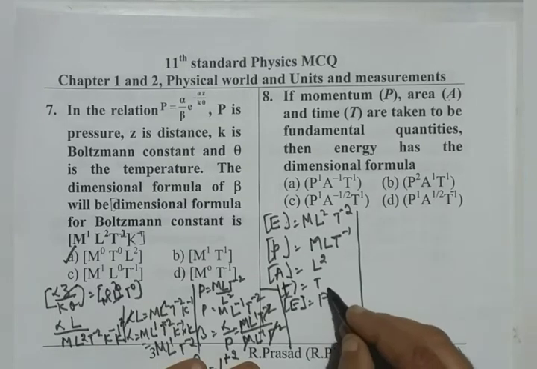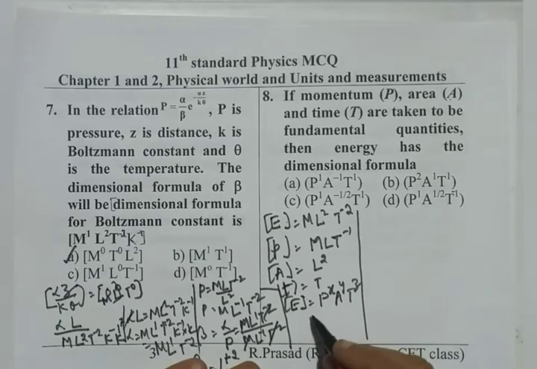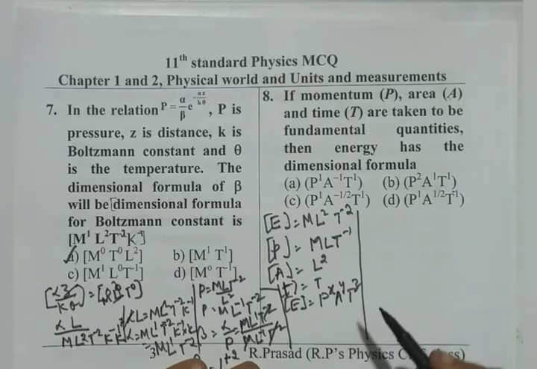Now with these things, we can write the energy dimensional formula is equal to, say, P to the power of x, A to the power of y, T to the power of z. Just how we derive the physical equation by using dimensional analysis, we have to do that now. We have to find x, y, z.